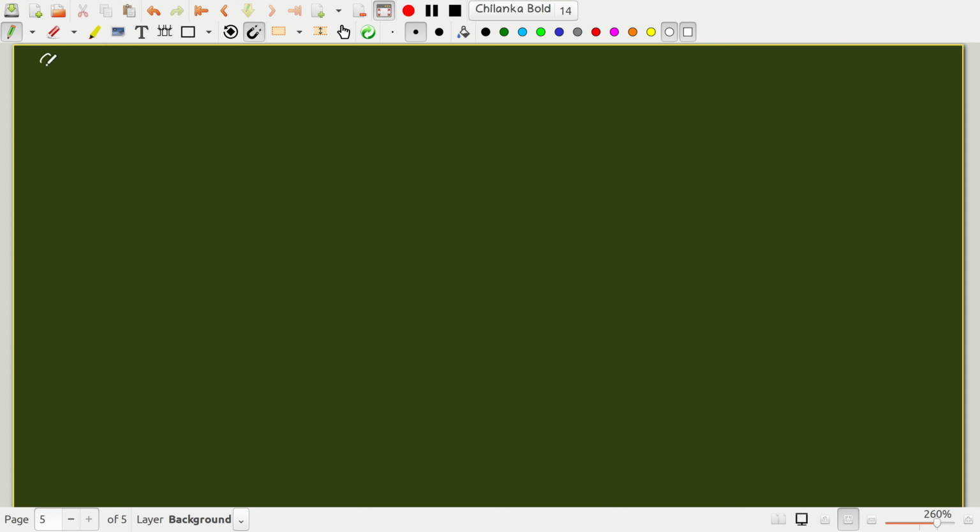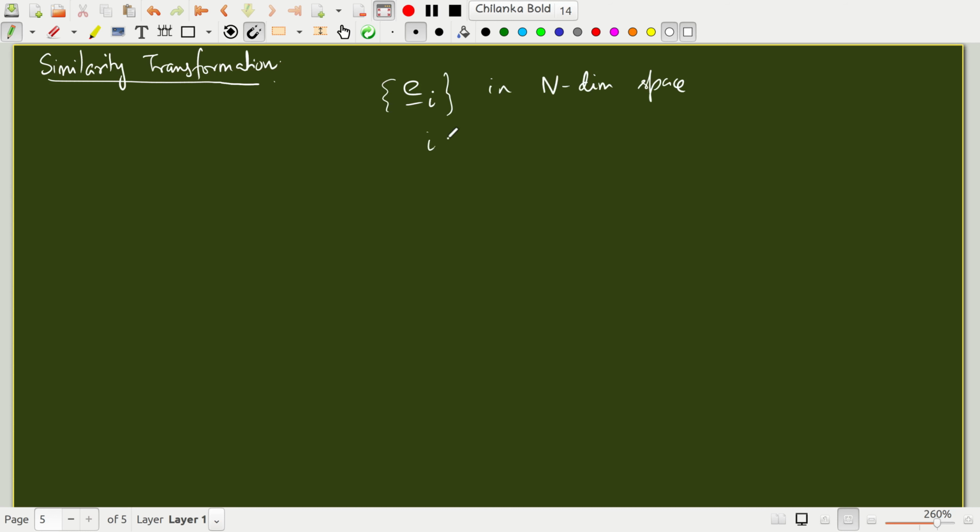So we will discuss this in a more formal way. Let's say first we have a basis ei in an n-dimensional space, where i goes from 1 to n.